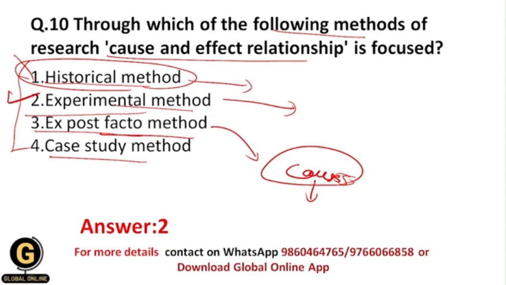Then within the case study method, you are going to study in detail a particular person regarding their specific characteristics for a longer period of time. And that's why here no relationship is focused in terms of cause and effect, and that's why this is eliminated. Ex post facto method eliminated. That's why the correct answer is 2.